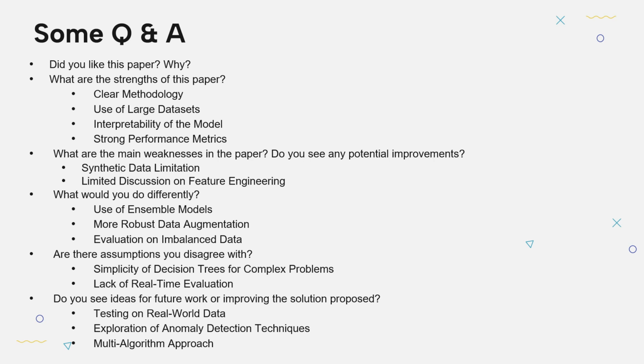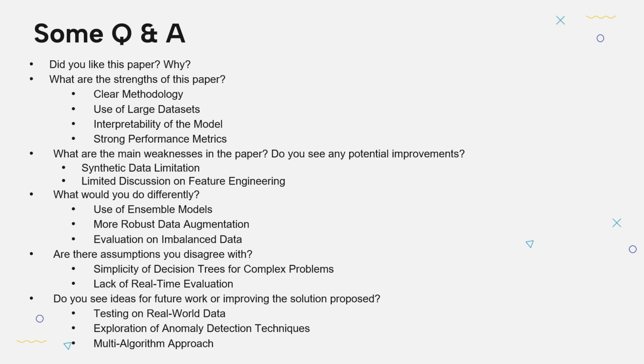Answering some questions here. I did find this paper interesting and well structured, particularly because it addresses an important and relevant issue, which is fraud detection in the financial industry, a growing concern with the increasing volume of online and card-based transactions. This paper effectively demonstrates the potential of machine learning algorithms, specifically decision trees, to improve the accuracy and efficiency of fraud detection.